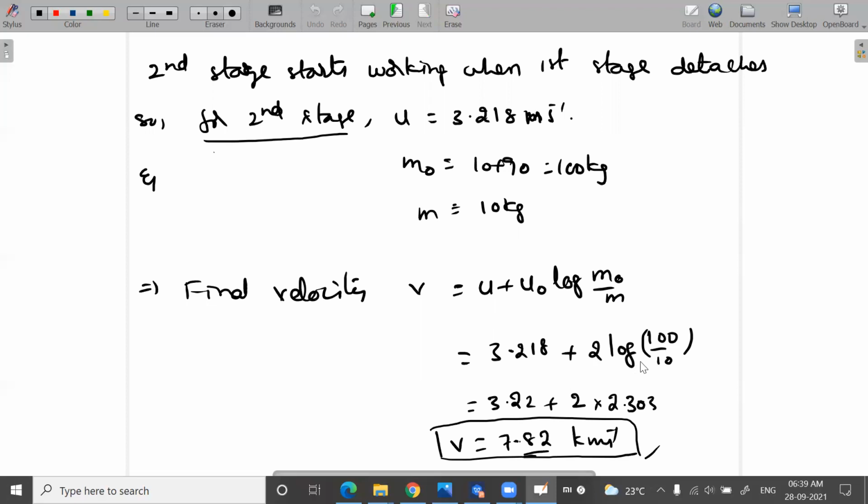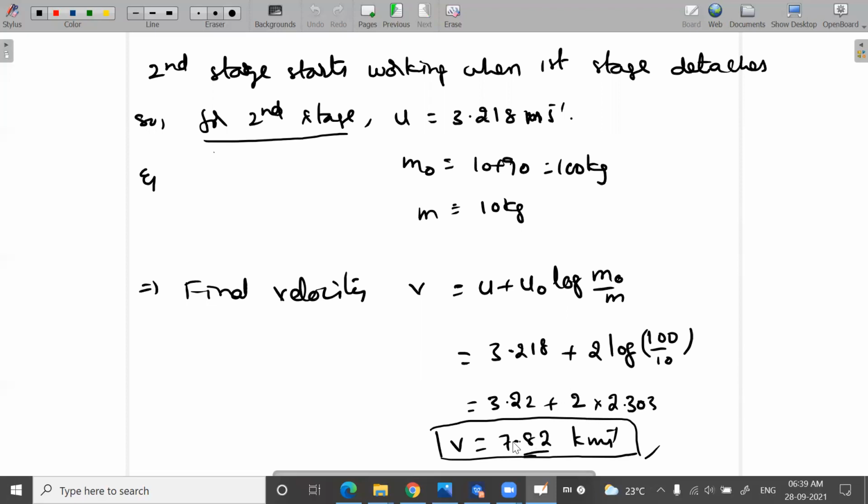So to make log 10 base e into log 10 base 10, you have to multiply with 2.303. So 2.303 into log 10 base 10, but log 10 base 10 will be equal to 1. Any logarithmic function with the same base as its argument will be equal to 1, like log 2 base 2, log 10 base 10. For example, log m base m will be equal to 1. In that way, log 10 base 10 equals 1 here.